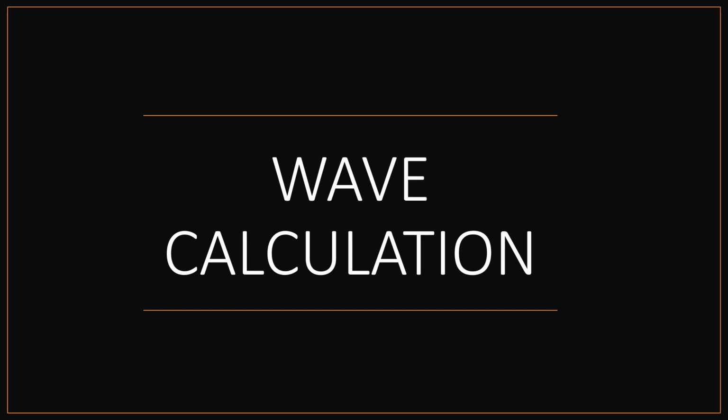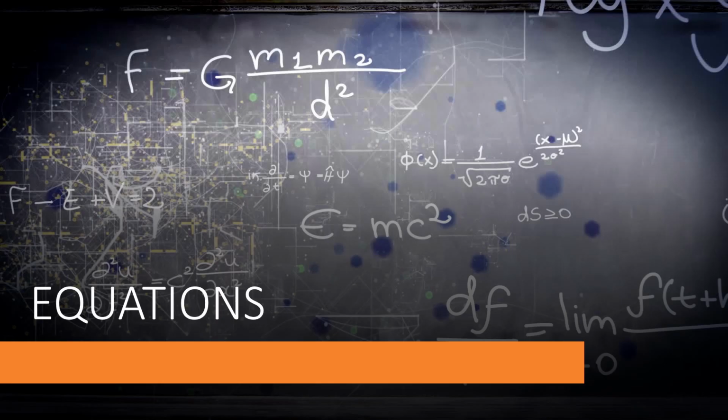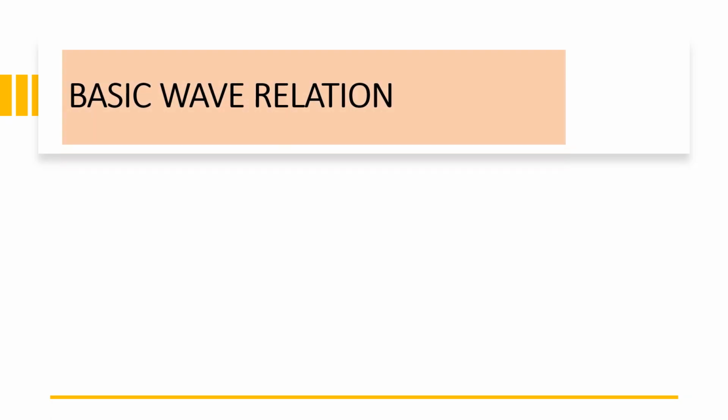Okay, since we're done with waves, we can now proceed with wave calculation. For us to be able to understand that, we need to have these equations. Marami tayong equation about waves, pero ito lang muna yung i-discuss natin for this week. So, the first one is the basic wave relation.